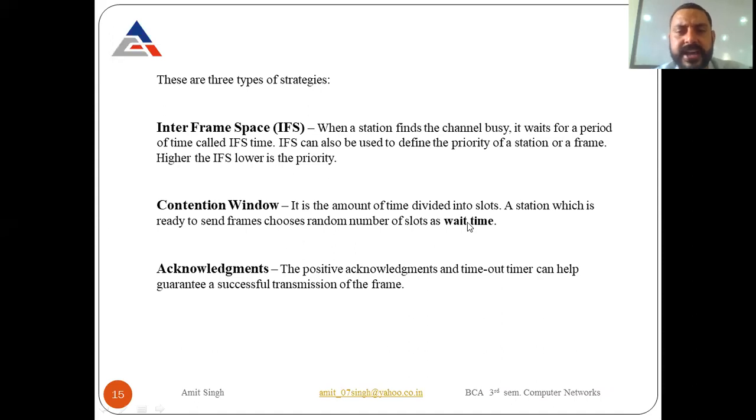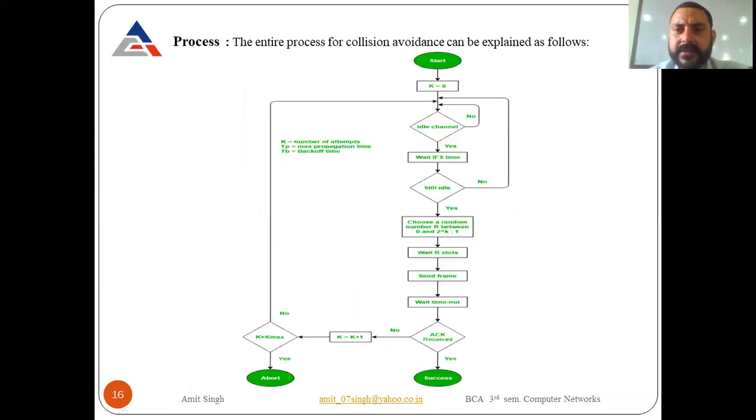And the last one is acknowledgement. The positive acknowledgement and the timeout timer can help guarantee a successful transmission of a frame. Whenever I send some data to you and you send a positive acknowledgement, and I receive it, I come to know that my frames were positively received on your side. So these are the three different methods used in collision avoidance to avoid collisions.